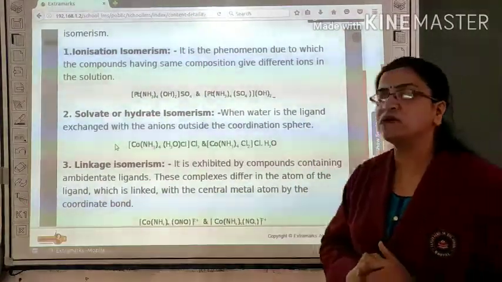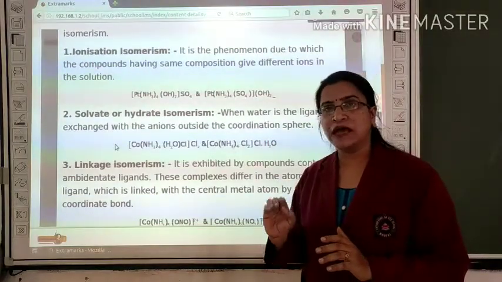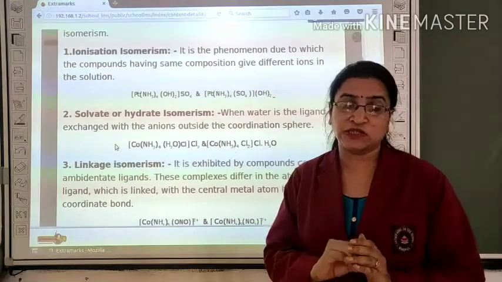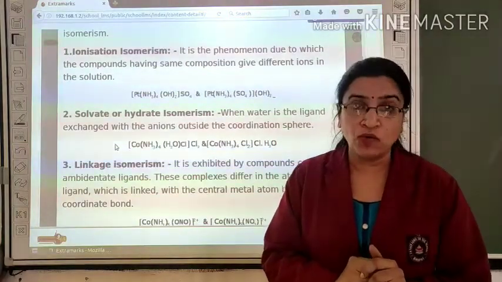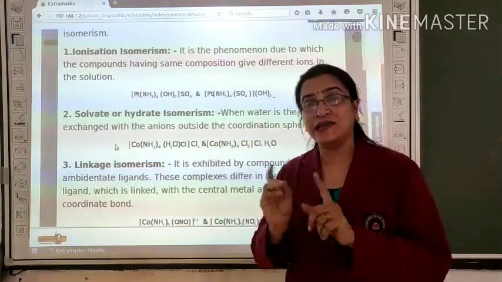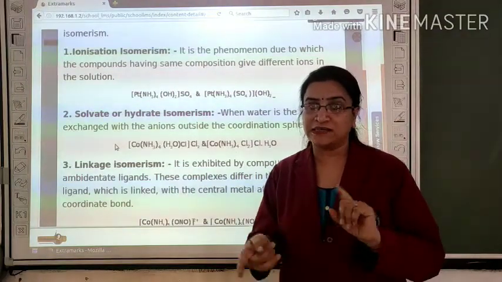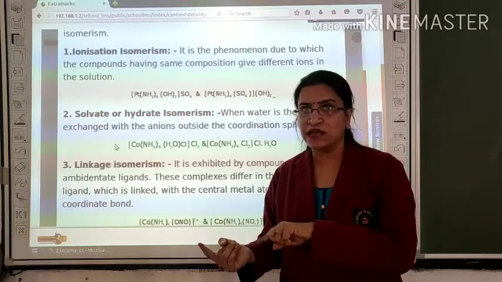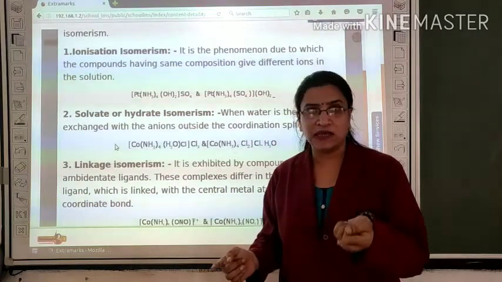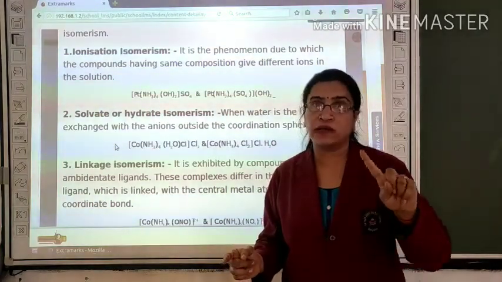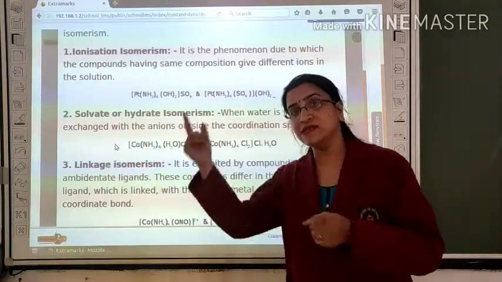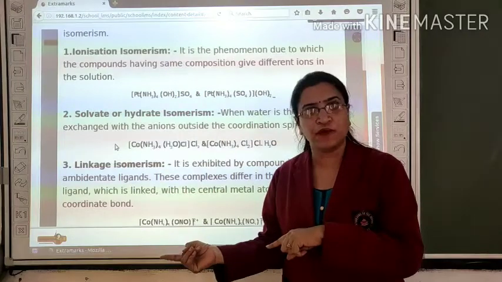In simple language, you define it as isomerism in which compounds have the same molecular formula but differ in structural formula due to the interchange of water as a ligand or as an anion outside the sphere. If water is the ligand, then the compound has different properties. If water acts as an anion, then the properties differ.